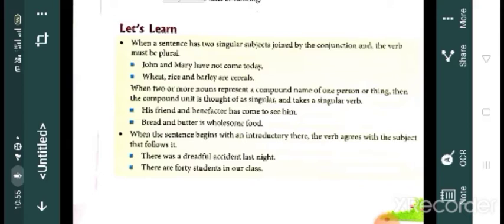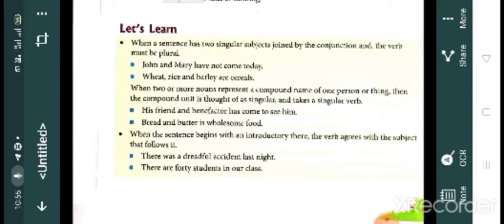We already learned that when two singular subjects are joined by the conjunction and, we have to use the plural verb. But here there are some exceptions. When two or more nouns represent a compound name for one person or thing, here his friend and benefactor means a single person. So here we have to use a singular verb.